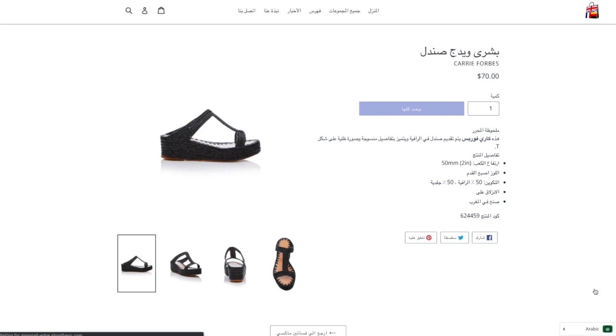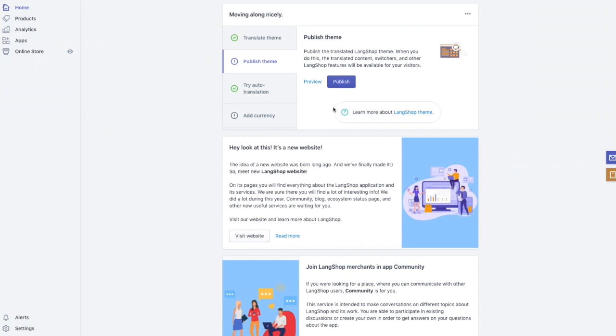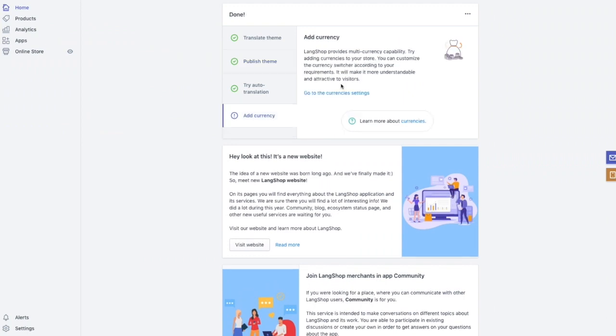In order to make your multilingual store available for your customers, you need to publish the theme by clicking the Publish button. Now your store is ready to be used by the hundreds of thousands of new customers all around the world. But that's not it.